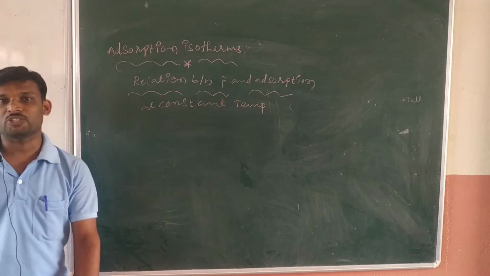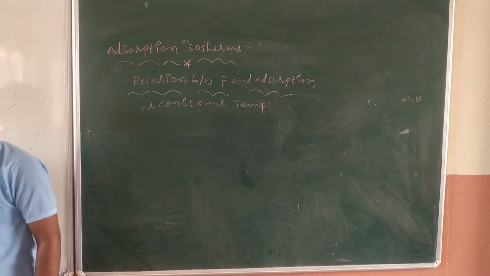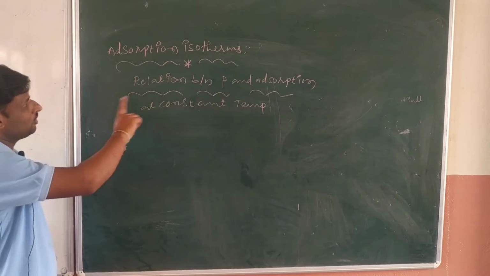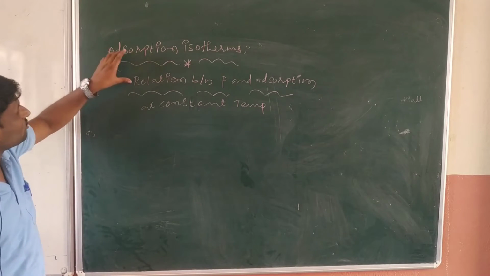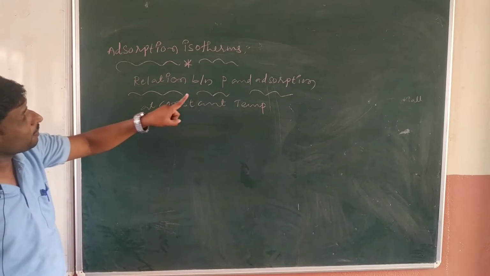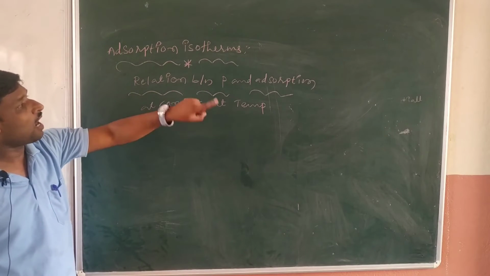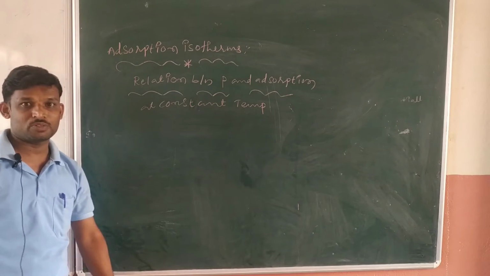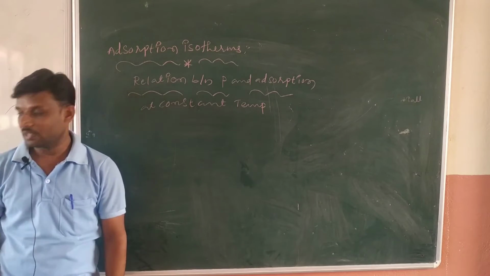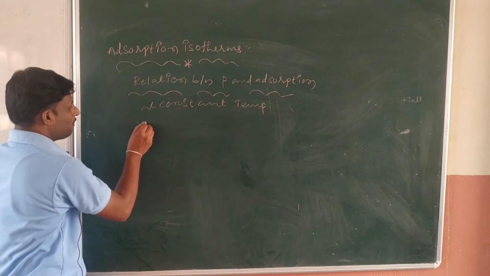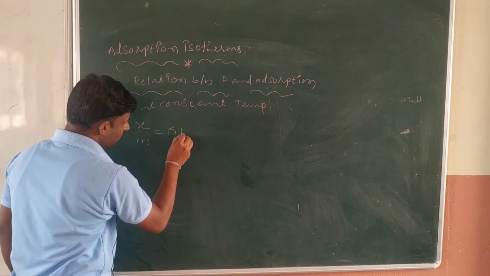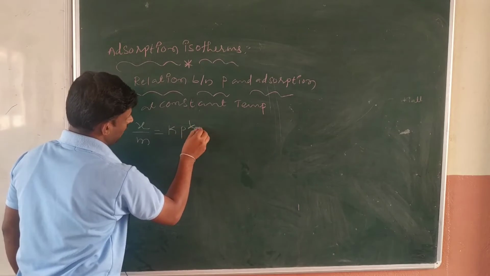For this, Freundlich, one of the scientists, gave a relation and proposed an empirical equation. Freundlich explained the adsorption isotherms. He gave the relation between the pressure of the gaseous molecules and the adsorption of the gaseous molecules, and proposed one particular equation: x by m is equal to k into p to the power of 1 by n.